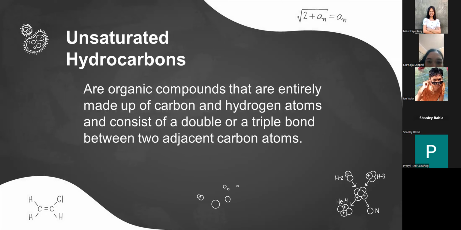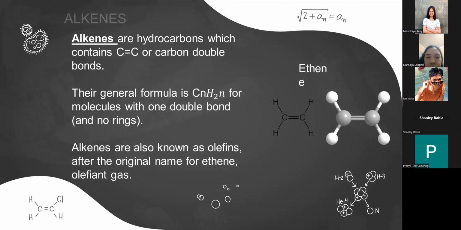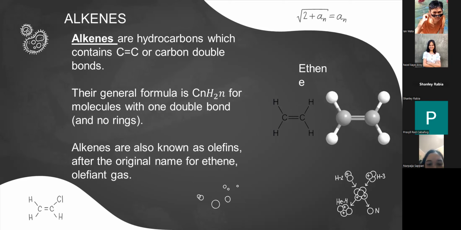Unsaturated hydrocarbons are organic compounds that are entirely made up of carbon and hydrogen atoms and consist of a double or a triple bond between two adjacent carbon atoms. Examples for this are the alkenes and alkynes. So what are alkenes?